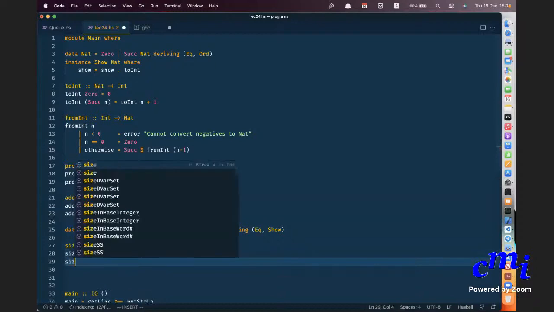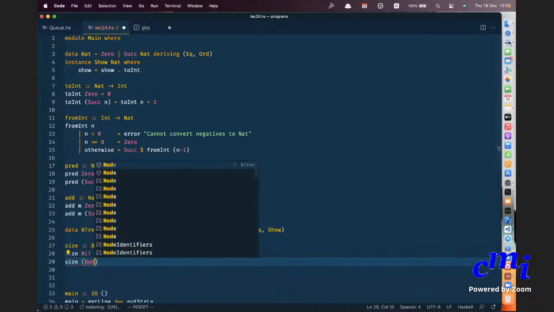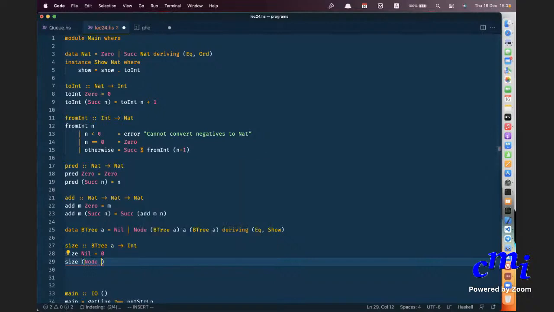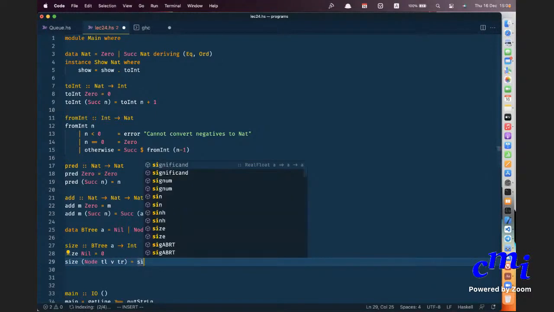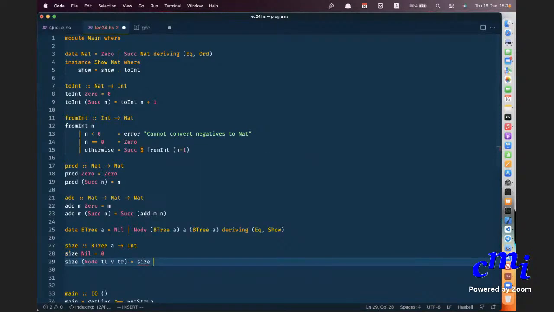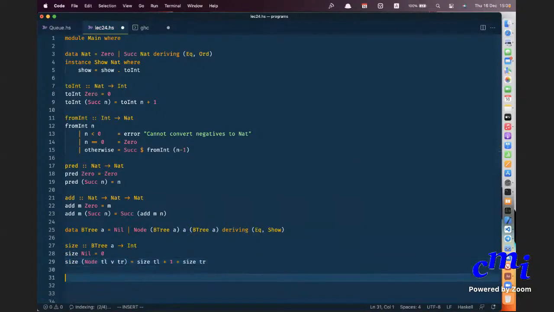Size of node TL V TR is what? So you do size TL plus 1 plus size TR. Great, that's it.